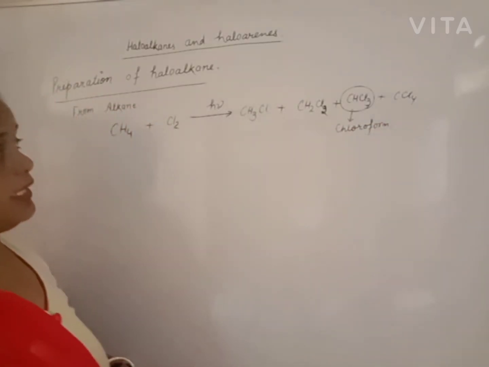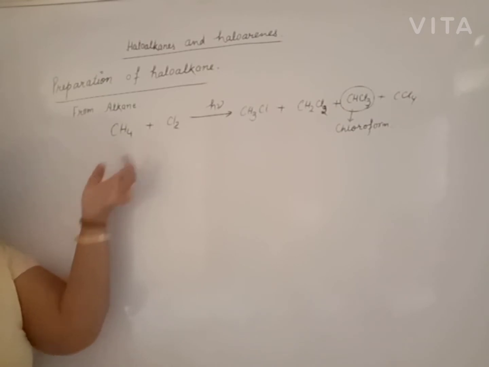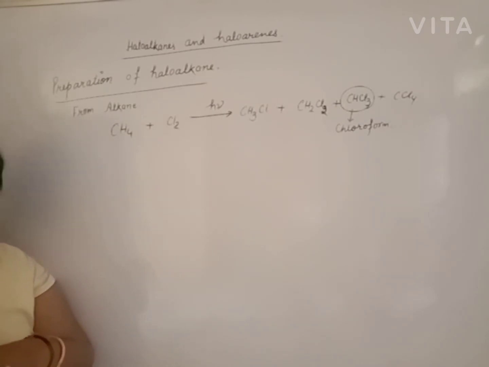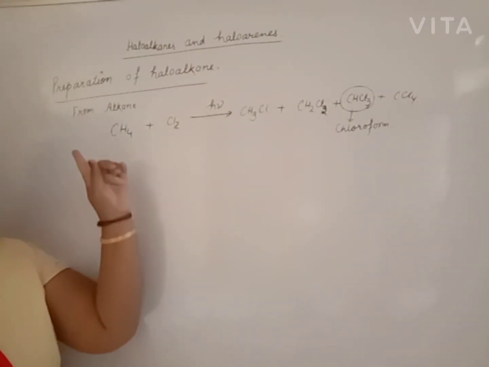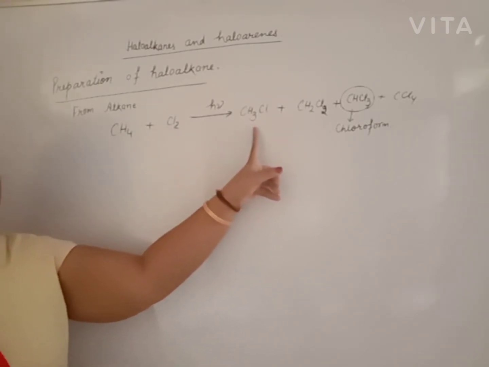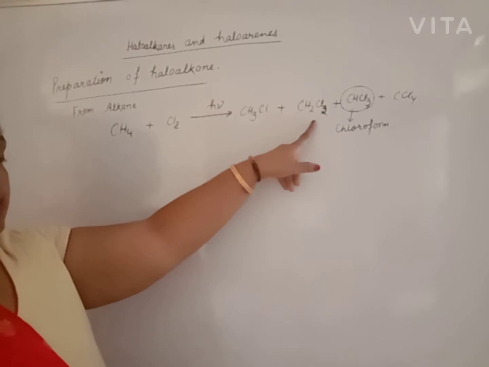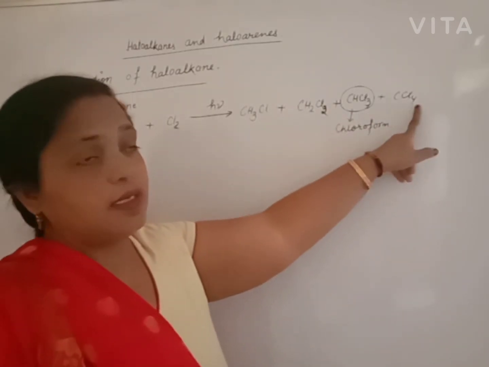In your lower class, you know the mechanism of halogenation or chlorination of methane. It is an important question in 11th level. So you must remember in 12th, mechanism is not needed. But you must remember at first step you will prepare chloromethane, then dichloromethane, then trichloromethane, then carbon tetrachloride.